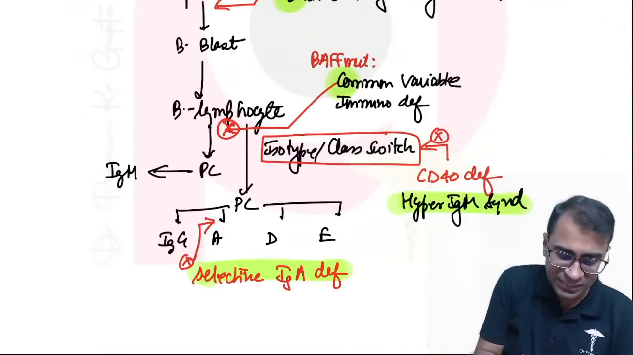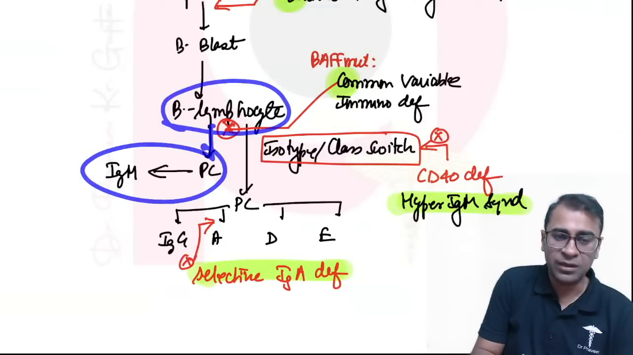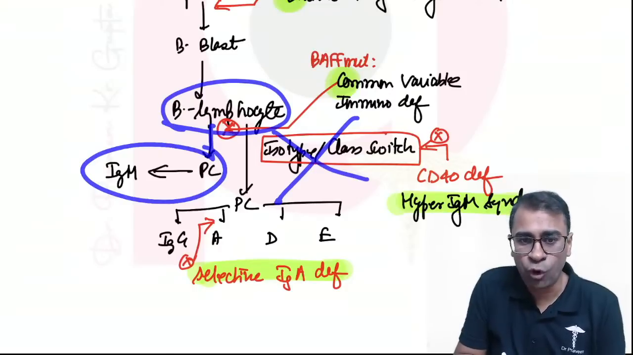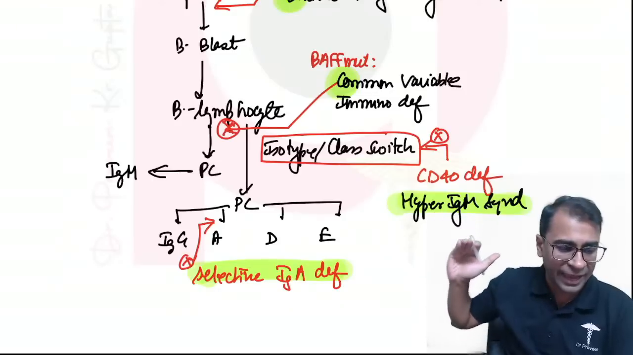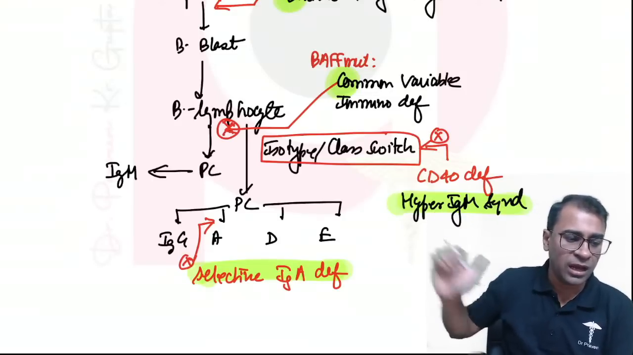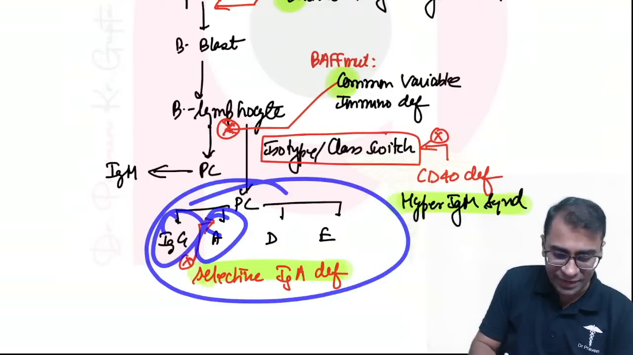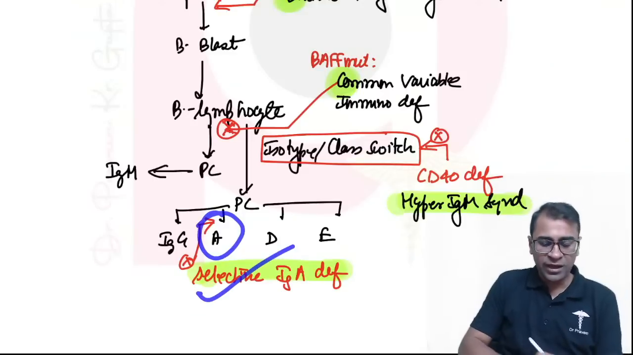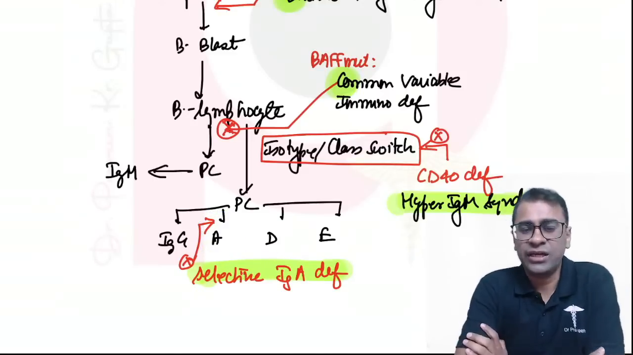If a patient has been able to make B lymphocytes and is also making IgM, however, the isotype or class switching is absent because of CD40 deficiency, it is called hyper IgM syndrome. And in the plasma cells, if it's only absence of IgA, it is selective IgA deficiency.